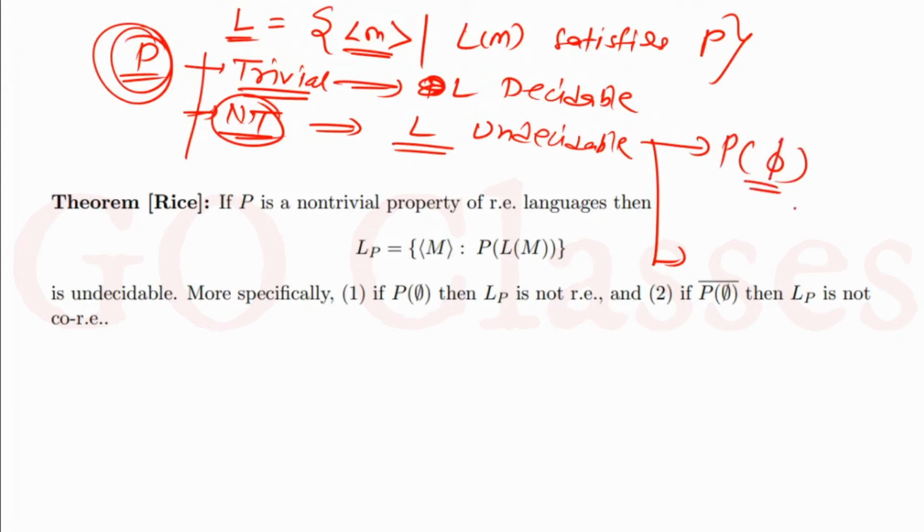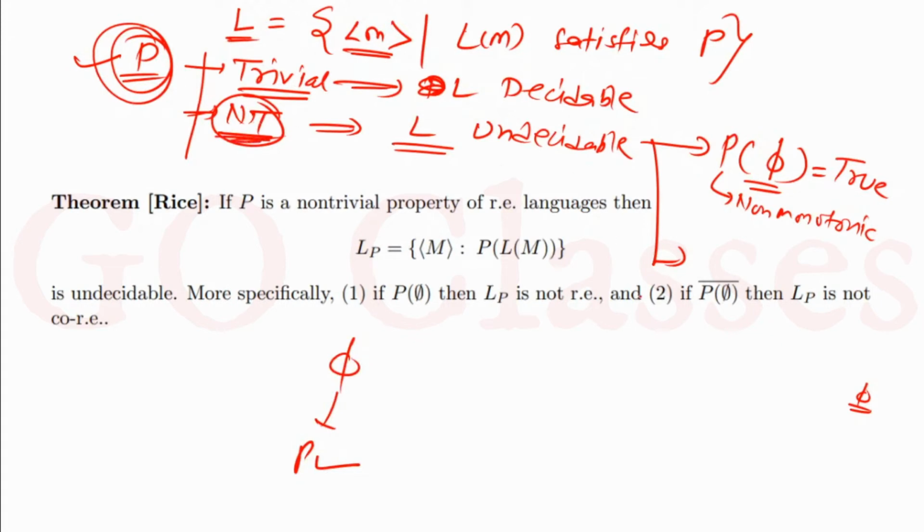Why am I saying this? Let's assume that the empty language is satisfying this property, meaning P is true for the empty language. What does it mean? It means that P is automatically non-monotonic. How? Because you know that phi satisfies P, and this P is already non-trivial. I told you, only in this case when P is non-trivial.